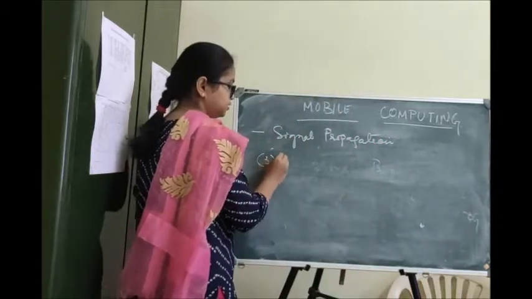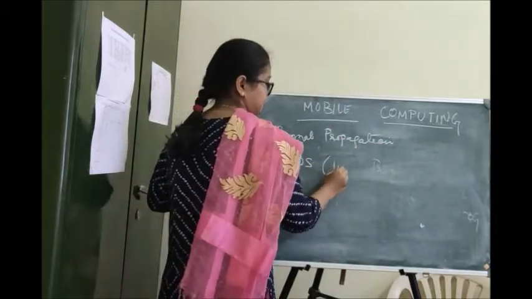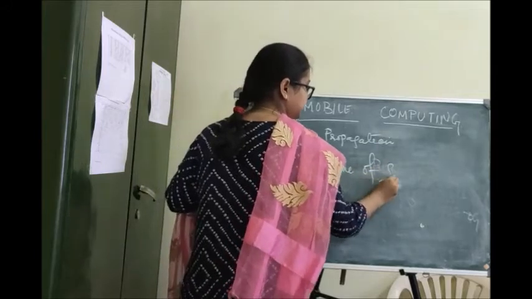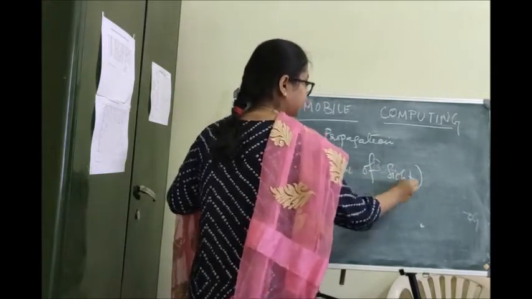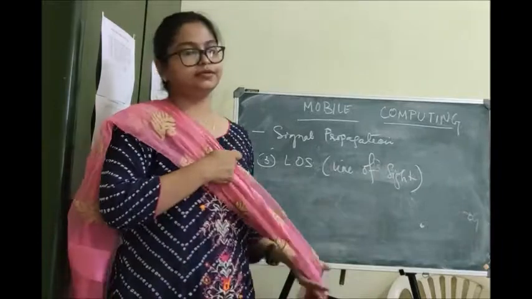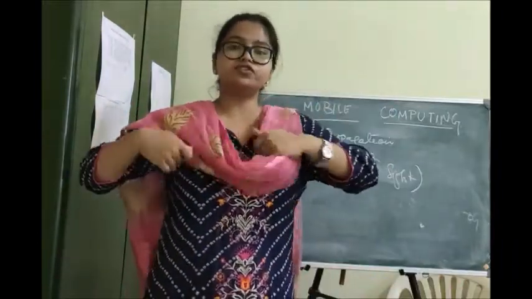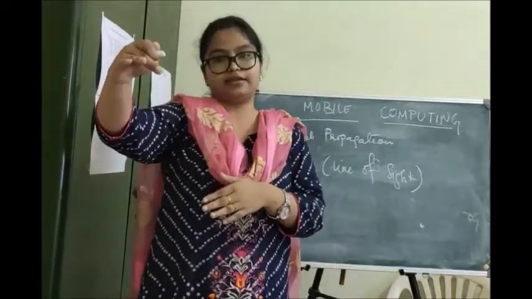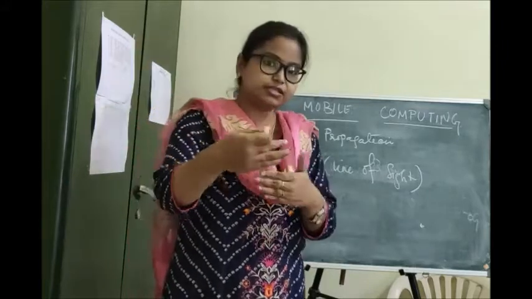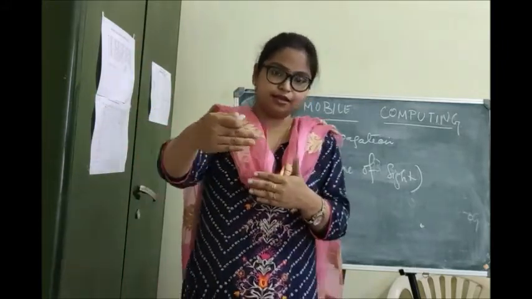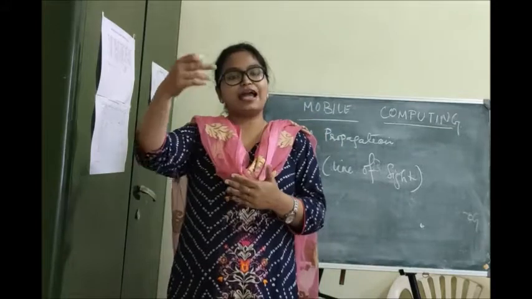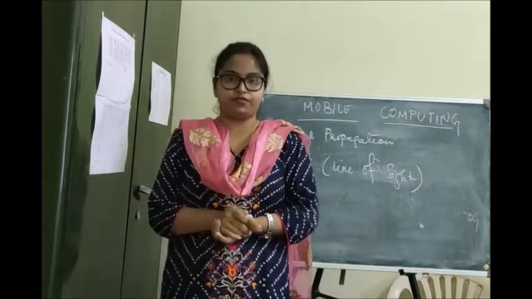Coming to the last one in signal propagation, the third one is LOS, line of sight. In line of sight, the waves travel in a straight line. Since it travels in a straight line, the receiving antenna has to be in front of the wave.